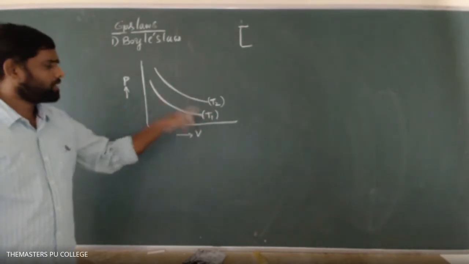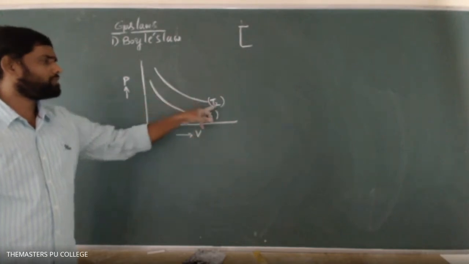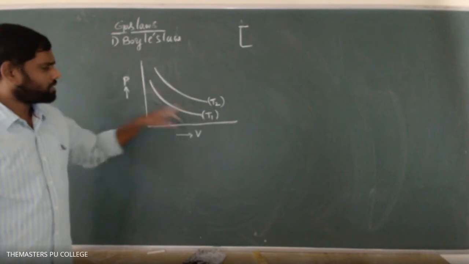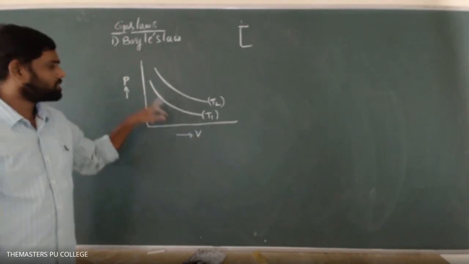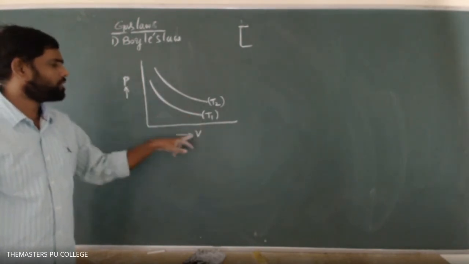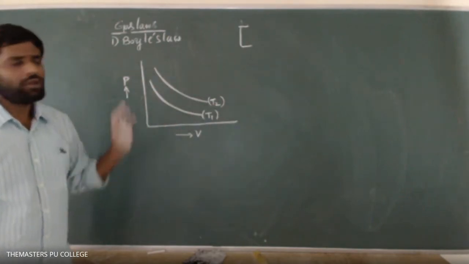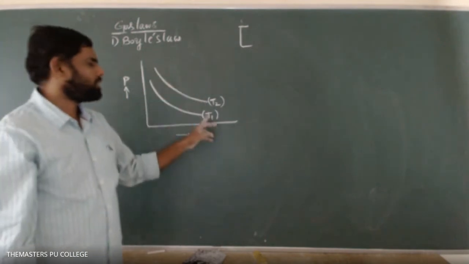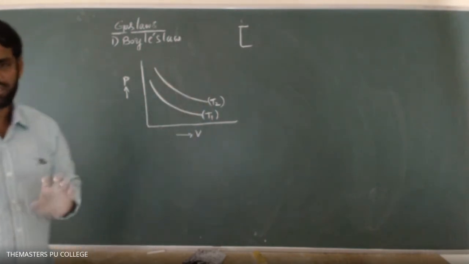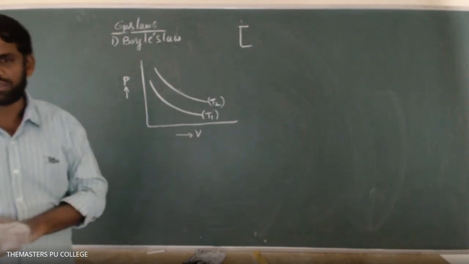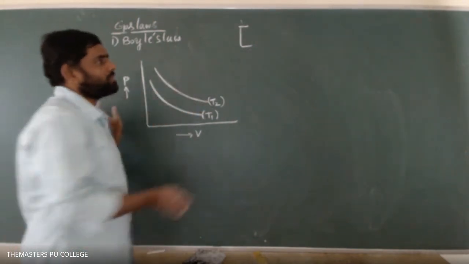Here T1 is a constant value, T2 is a constant value, but T1 and T2 are not the same. At constant T1, this line shows the variation of pressure and volume. This line shows the variation of pressure and volume at the temperature T2. I am asking which one will be greater, either T1 or T2, or T1 equals T2. So T2 is greater only.